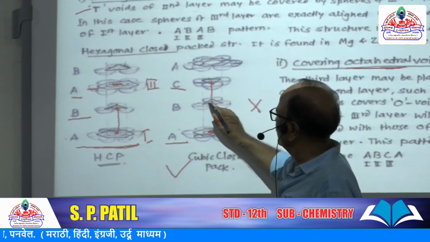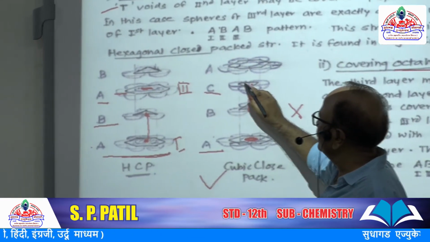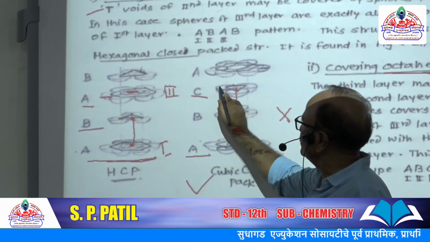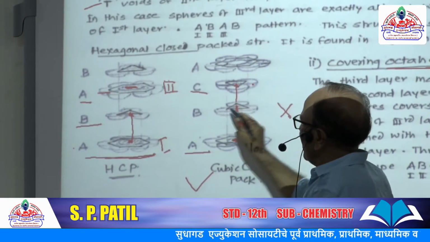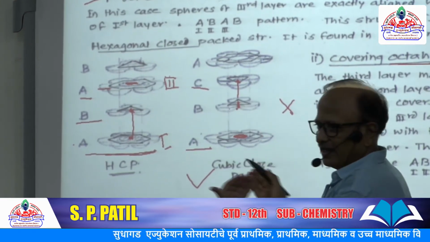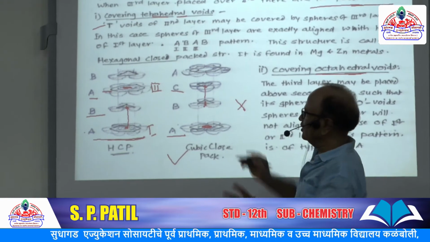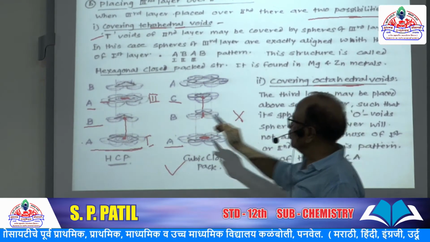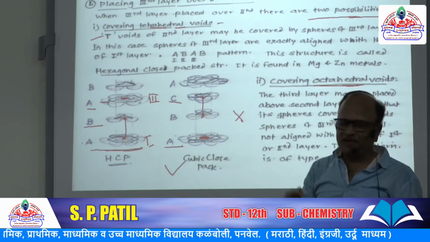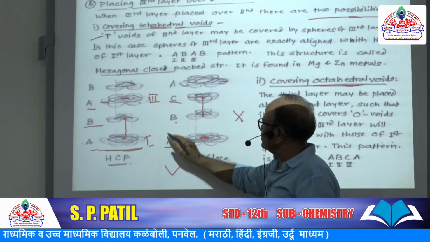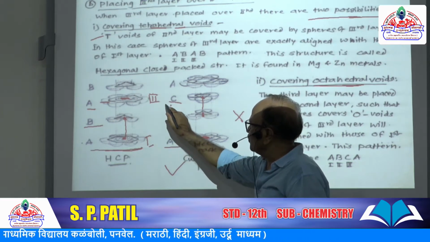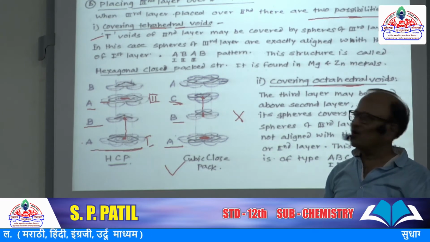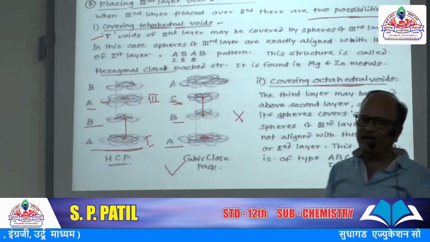So sphere over void and void over void, this is void and this is void. These two spheres are in the back side, and here these two spheres are on our side, in front. So the alignment of B and C is changed. Because of this different type of arrangement, it gives rise to ABC type of crystal structure or ABC type of packing.